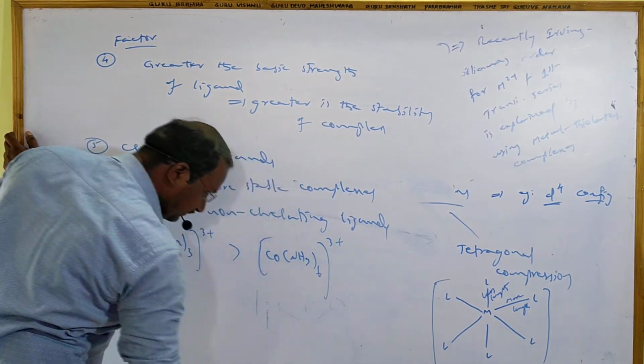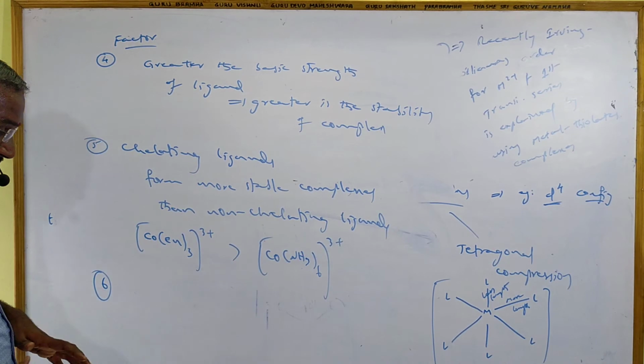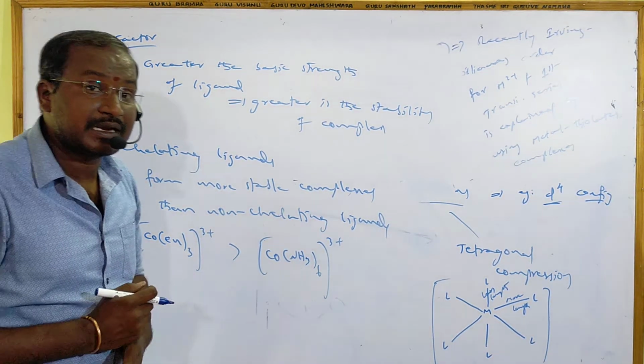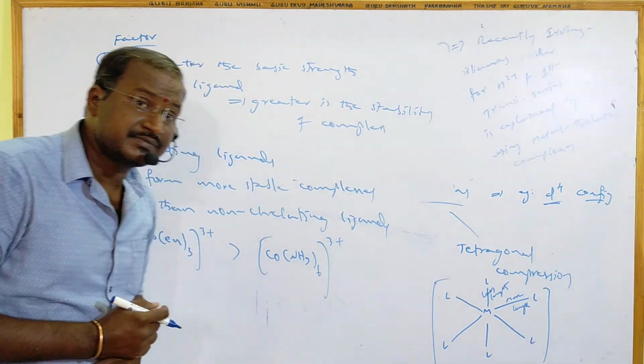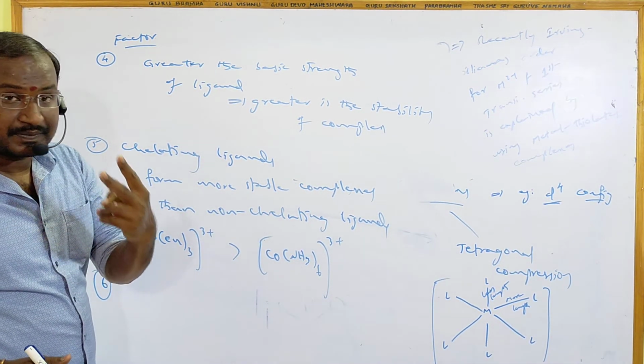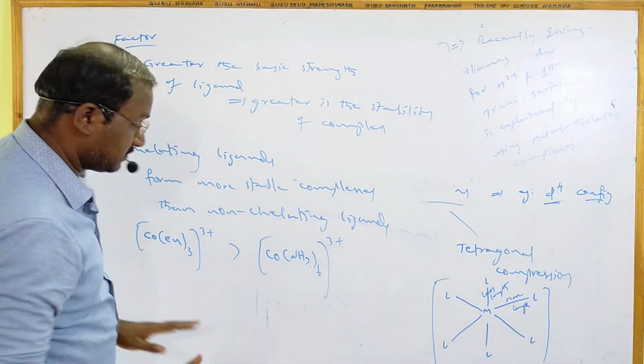And next, the sixth factor. If the ligand has multiple linkages with the central metal ion. Multiple linkages means what? If you take metal carbonyls, they have a sigma bond as well as a pi bond, more than one bond. Best example, carbonyls.